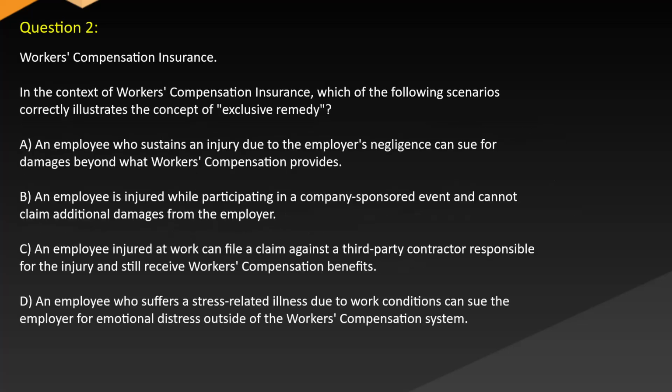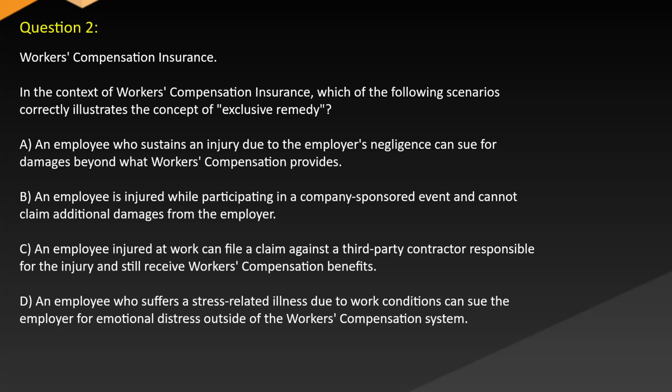Workers' compensation insurance. In the context of workers' compensation insurance, which of the following scenarios correctly illustrates the concept of an exclusive remedy? A. An employee who sustains an injury due to the employer's negligence can sue for damages beyond what workers' compensation provides.